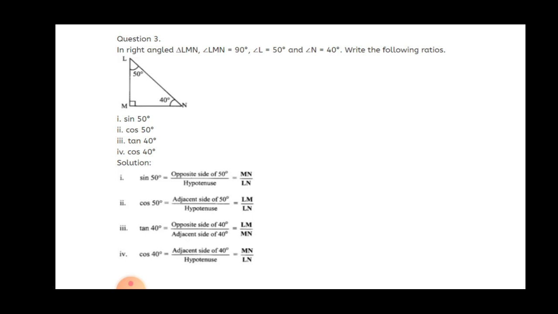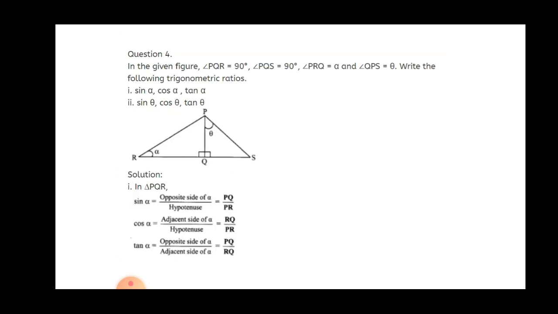Third one, that is tan 40. Now here tan 40 is nothing but what? Tan N. So for that we require the adjacent side as well as the opposite side of angle N. So here according to the formula, the opposite side of angle N is LM, and the adjacent side of angle N is nothing but MN. So our answer is LM upon MN. Same thing for cos 40. For cos 40 here, the adjacent side of angle 40 and the hypotenuse. So that is nothing but what? MN upon LN. So whatever format they asked, according to that you have to mention.